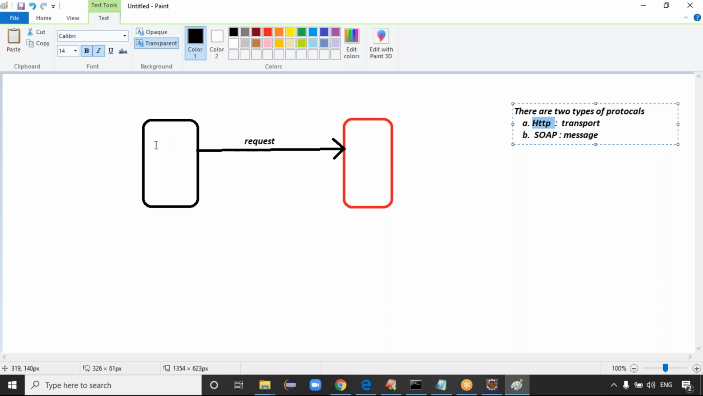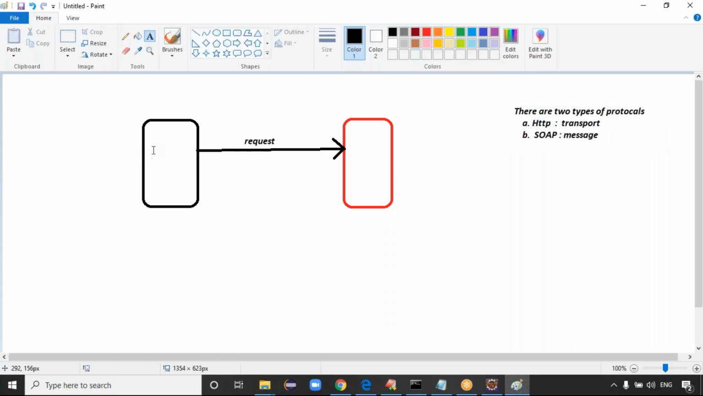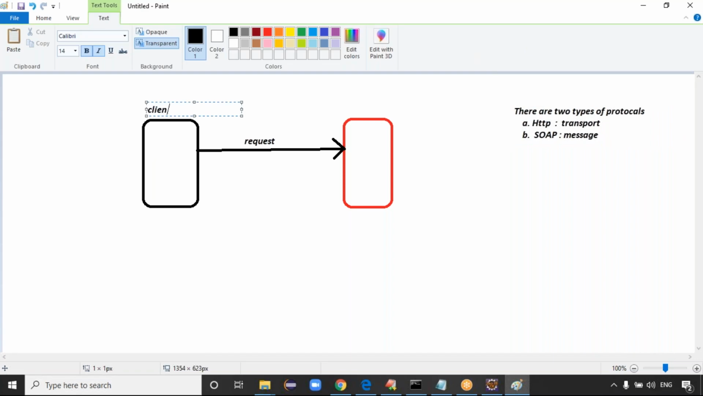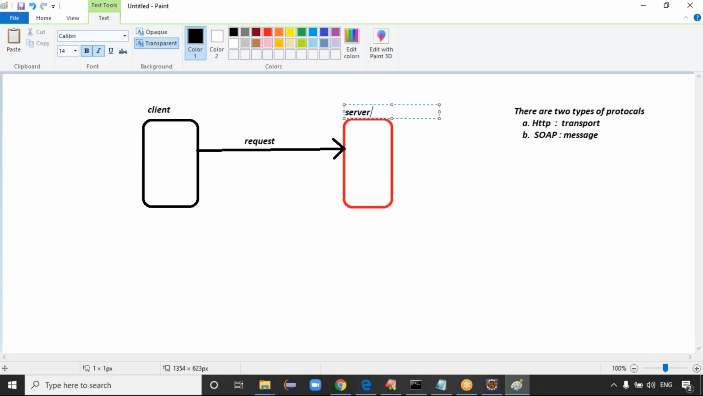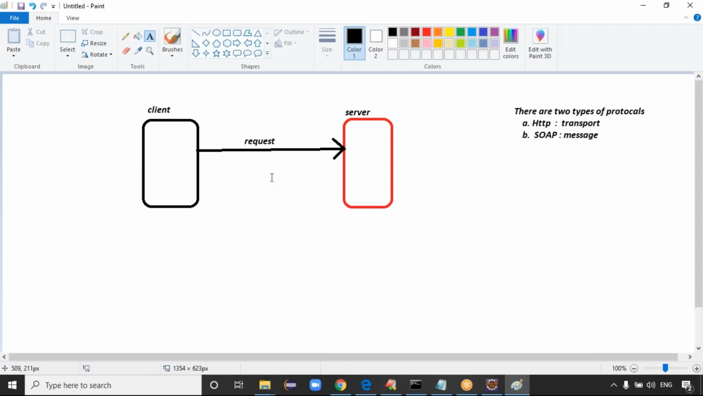This is your client, and the client sends the request. This is your server. Client and server, guys. And definitely the response comes back from the server. So this is my response coming back from the server. The request and response are coming like this, right?